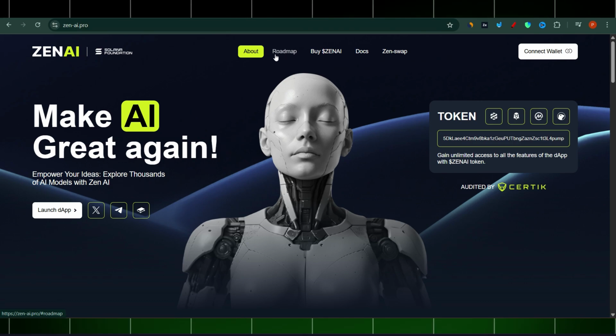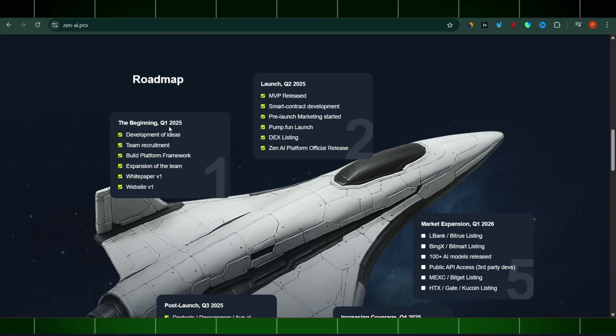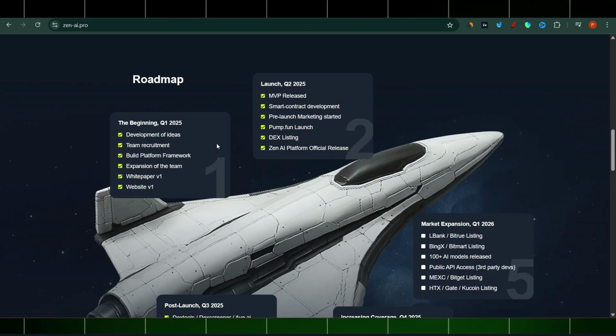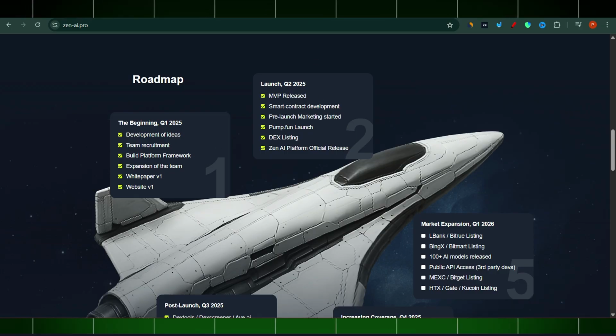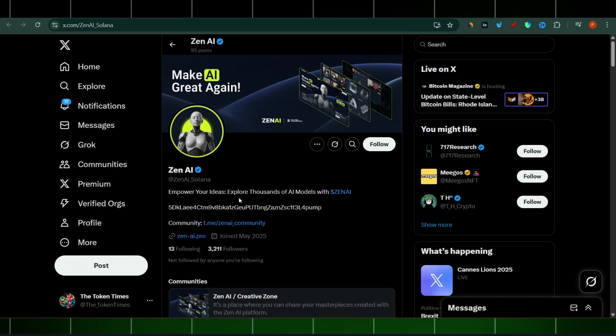So let's go into the roadmap and see what's going on here. Roadmap, beginning Q1 2024: development of ideas, team recruitment, build platform framework, expansion of the team, white paper, and website. That's all been done. Launch is in Q2. I think it was launched at the beginning of this month. Let me have a look here quickly.